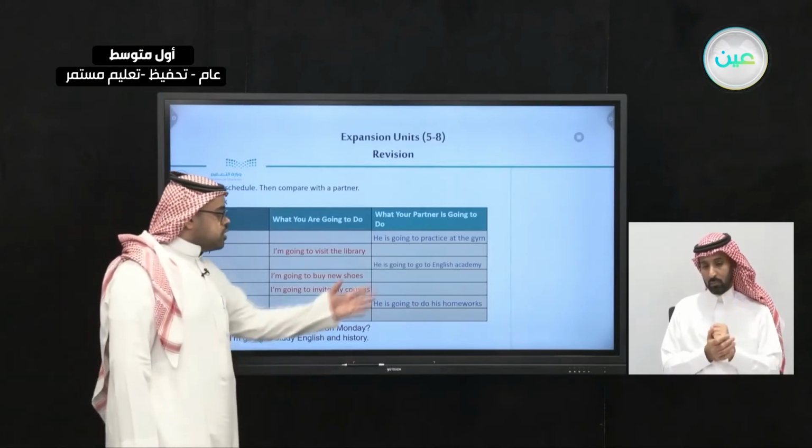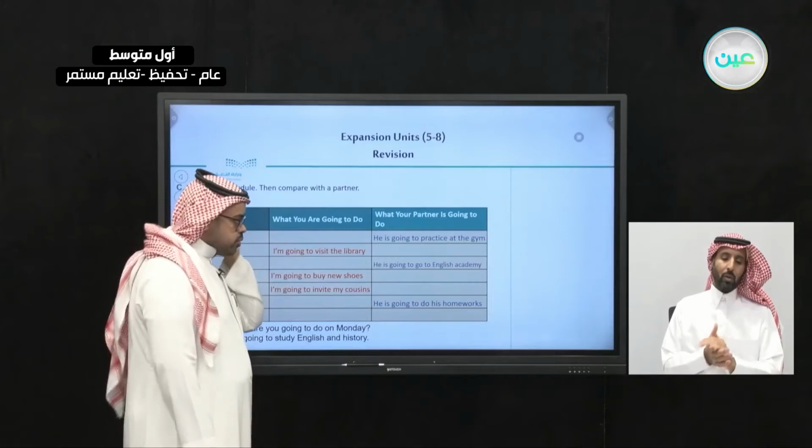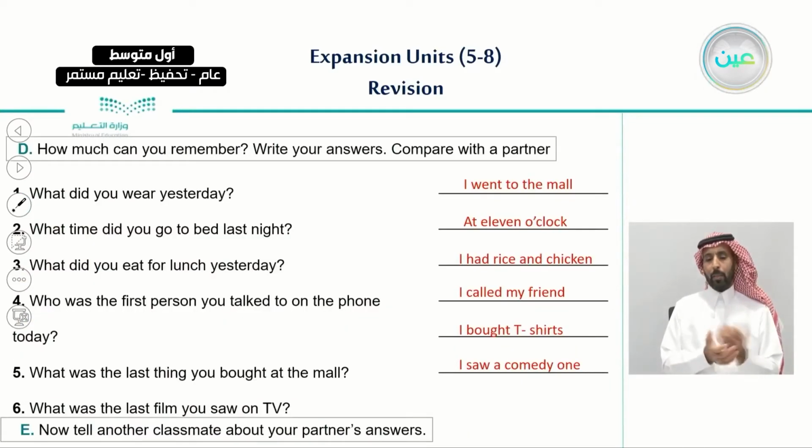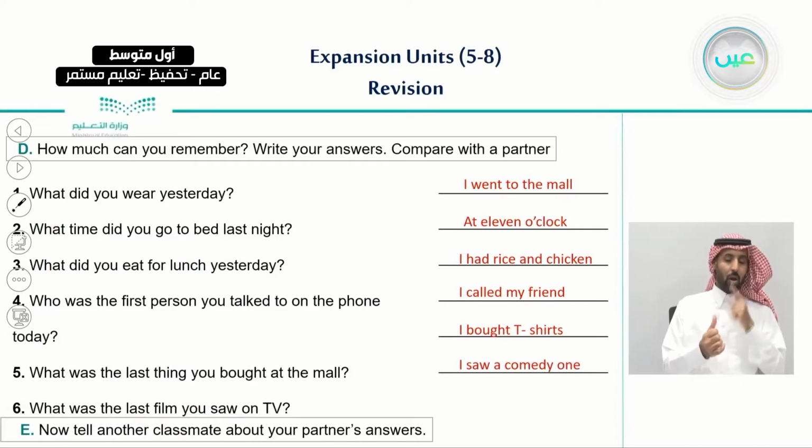Here in the next one we have when you're talking about your partner. So he's going to practice at the gym, he's going to go, he's going to do all of these. This is also an important question, just to know the differences in how we use the future form, to express the things that we will do in the future and the things that we did in the past. And also we completed this answer by asking a simple question, and those questions were totally about you. For example, what did you do, or what did you wear yesterday?